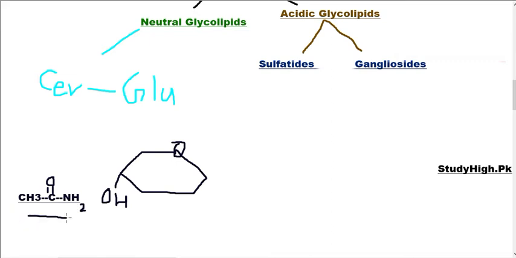When it reacts with the hydroxyl of glucose or galactose, what will happen? This hydroxyl with one hydrogen from this compound, a water molecule will be removed, and this compound will react with glucose by forming a glycosidic bond. I have explained in the carbohydrate chapter two types of bond, N-glycosidic and O-glycosidic.